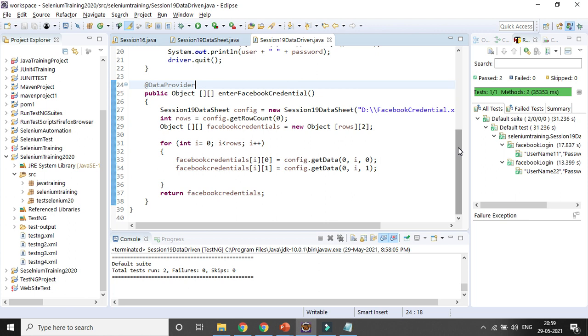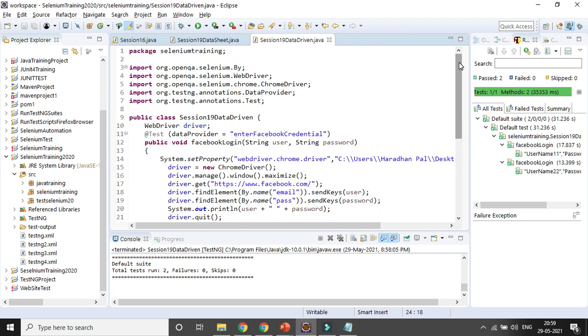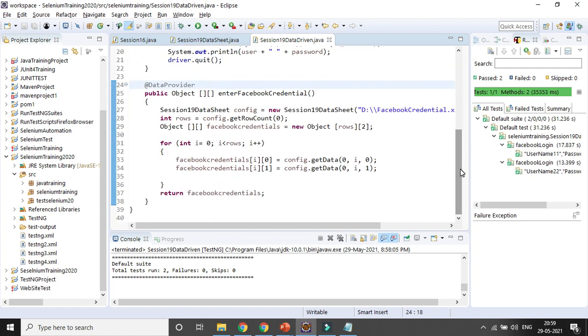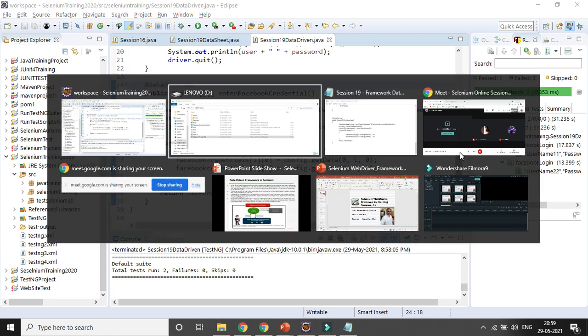So that's why, right, instead of hard coding here, we can create the data in some external source. It can be CSV, Excel, a database as well. We can read the data, and after reading it, we can properly use those data in our script, right? So that is the main objective of data driven testing. Okay, so I have already gone through all the stuff.